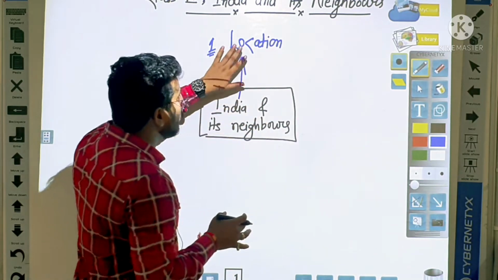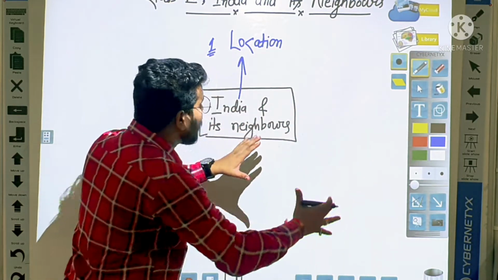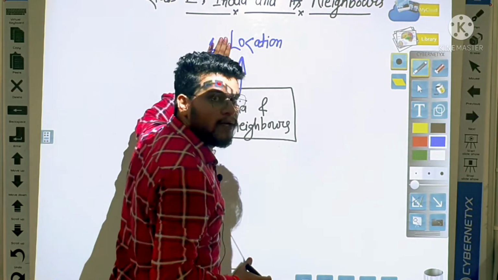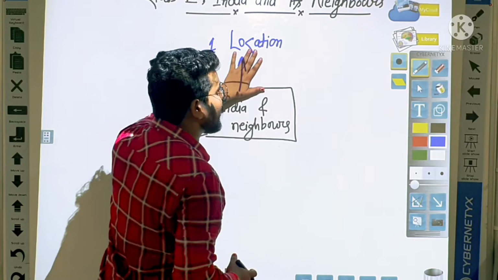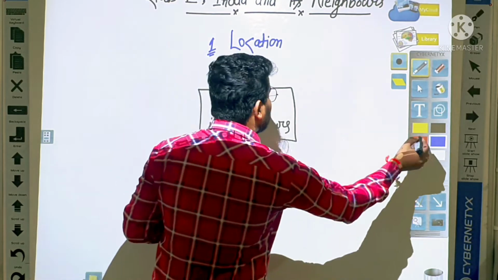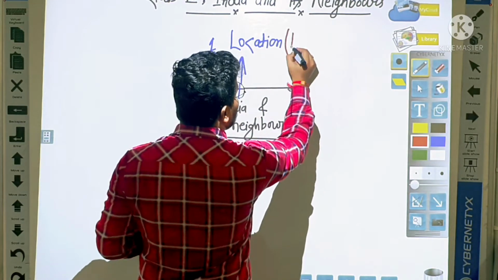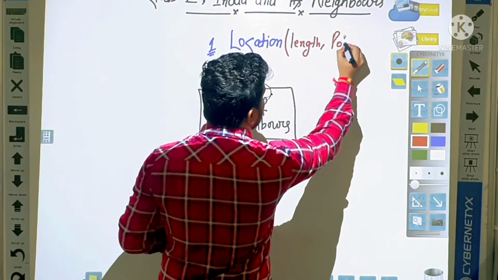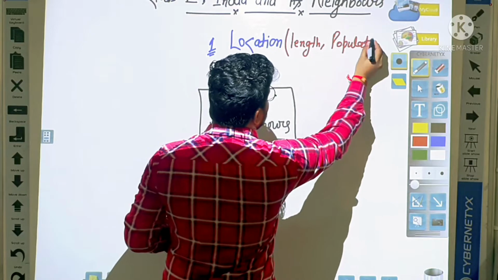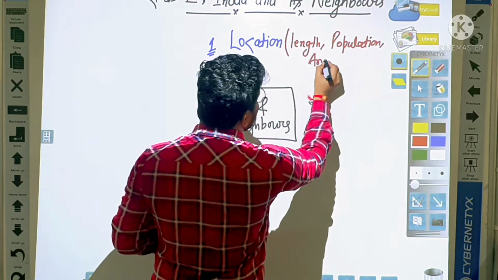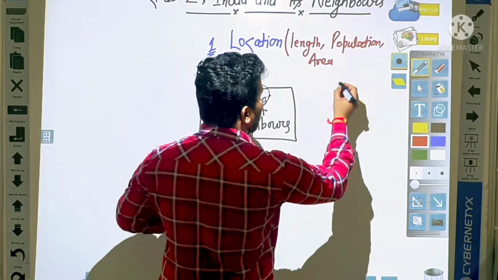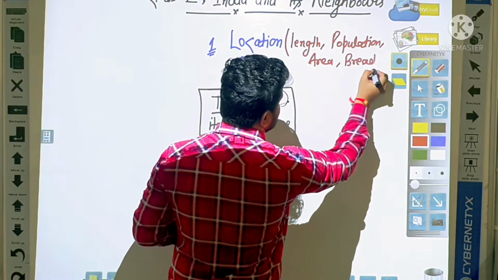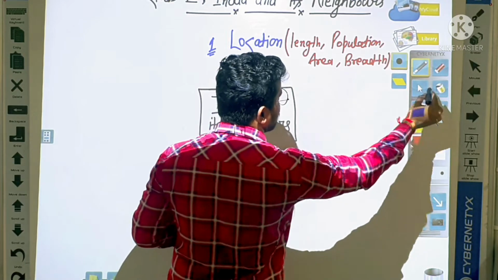All these points we will learn in the first part, which we call location. We will learn length, population, area, and all these things.